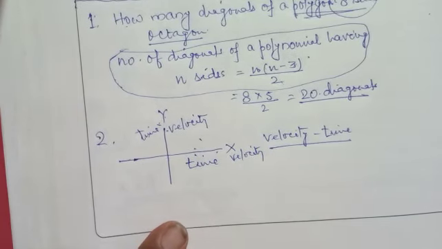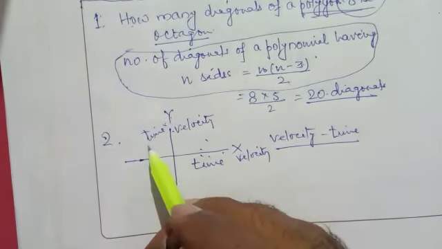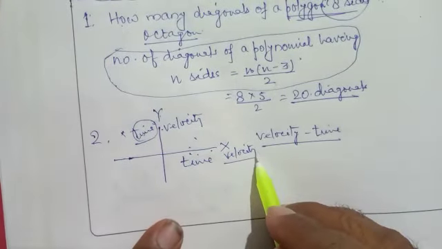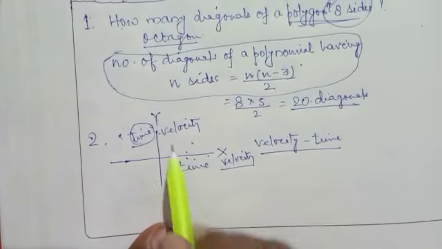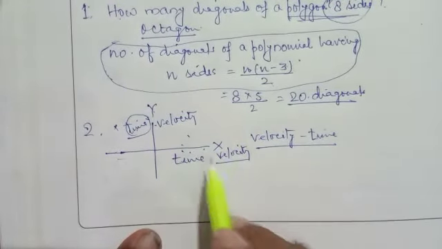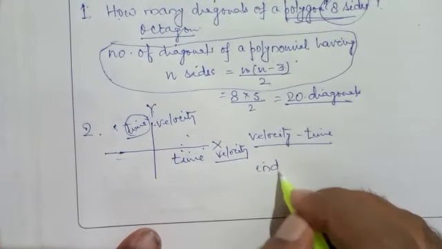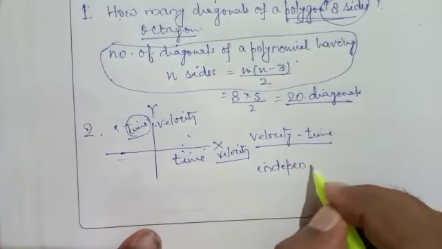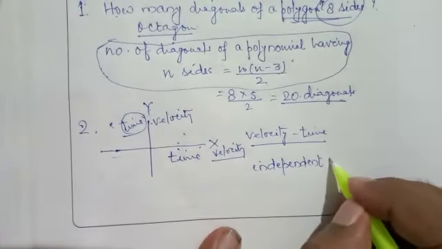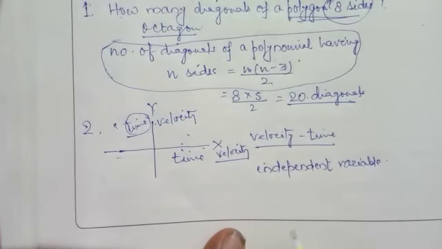So we can't interchange x and y-axis, means we never take time along x-axis and velocity along y-axis. The reason is that the x-axis is the axis which contains the independent variable.